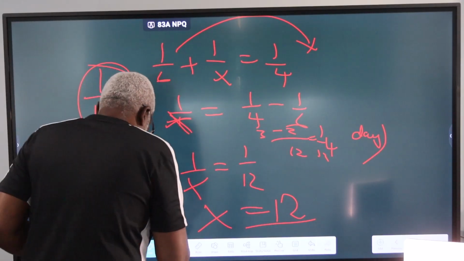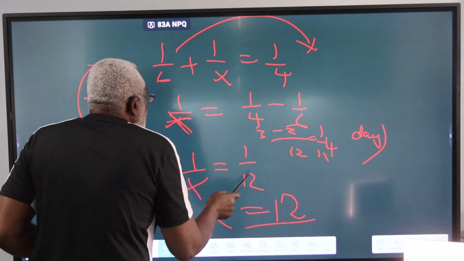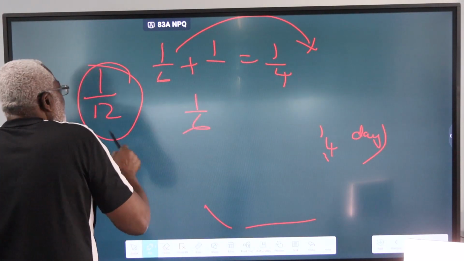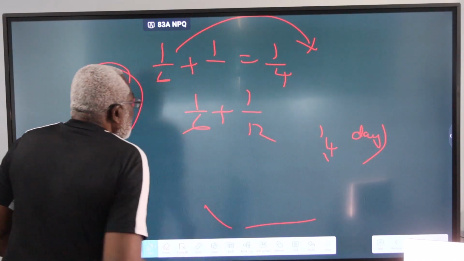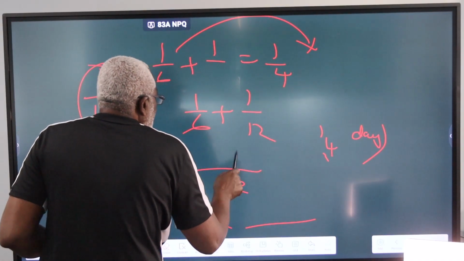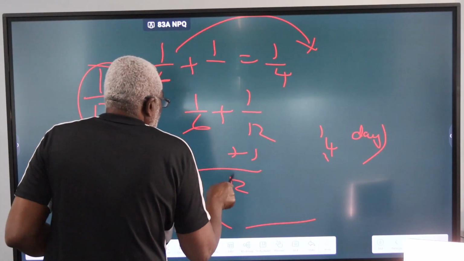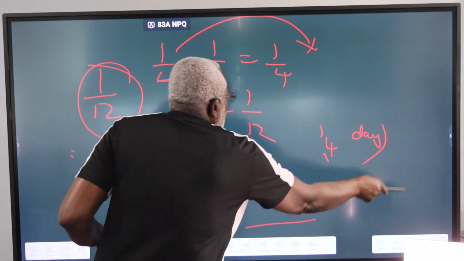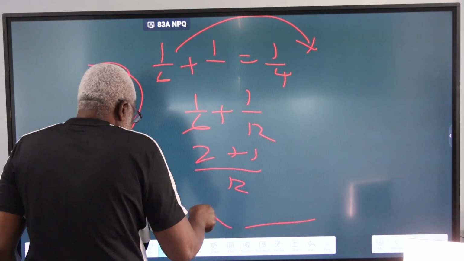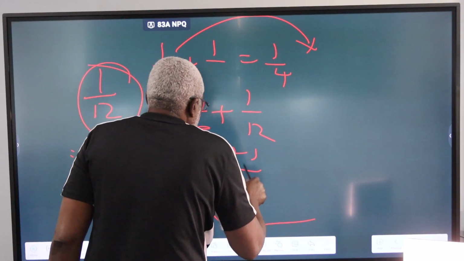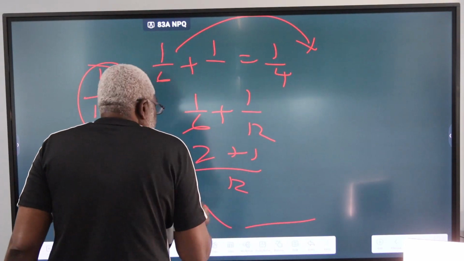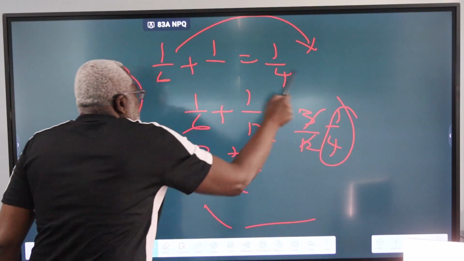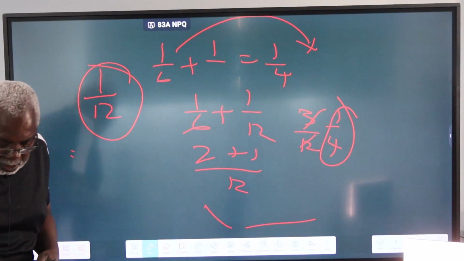Let's check it. If Kwaku does 1/6 and Akwesi does 1/12, when they work together, we have 12 here, 6 here, 2. So if they work together, in 1 day, they will finish 2 plus 1, 3 over 12, which is 1/4. So in 1 day, they will finish 1/4 of the job, which means together they will take 4 days to finish the job.